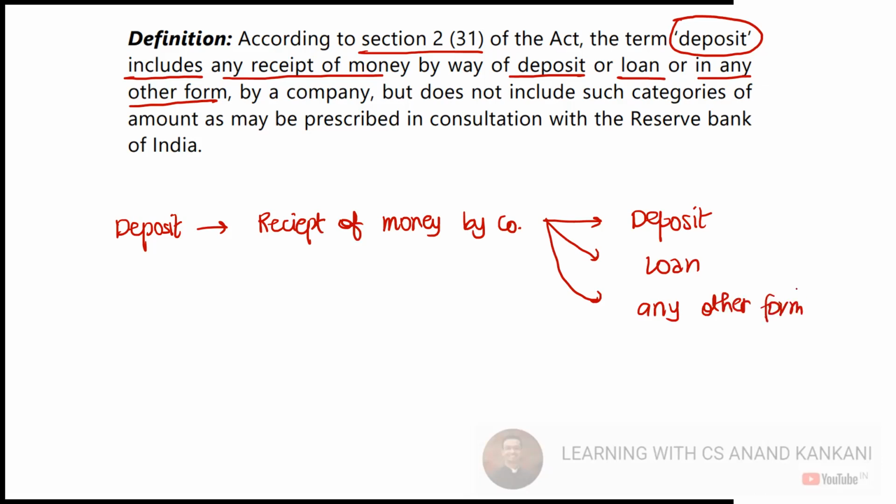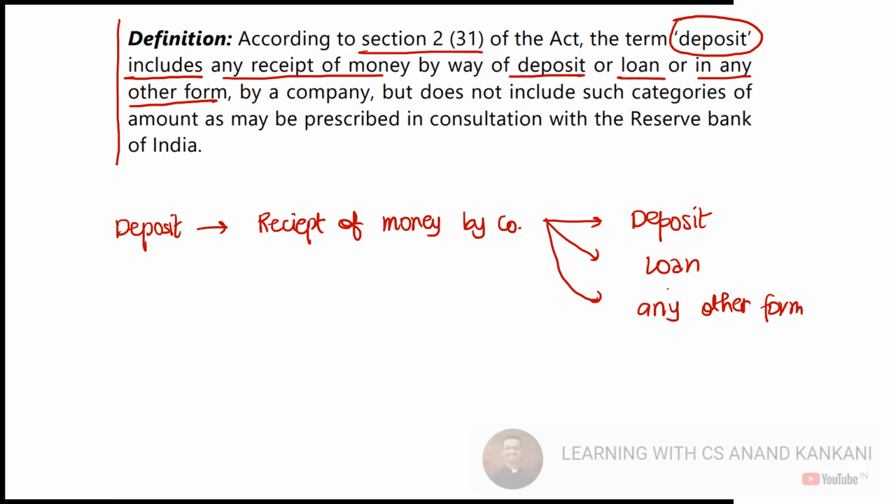Why does it create a problem? Because then any receipt of money would be considered as a deposit. So let's say the company is selling a product, it is receiving the selling price from the customers, or a company is providing services and it is receiving money from its clients. Will that be considered as a deposit? If you go by the plain definition, the rule of literal interpretation, then yes, that will also be considered as a deposit.